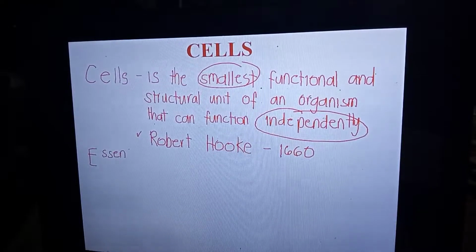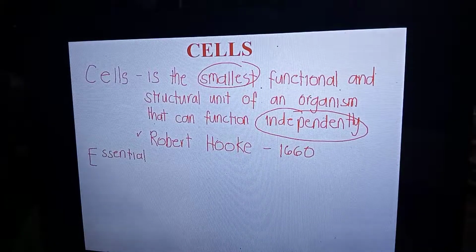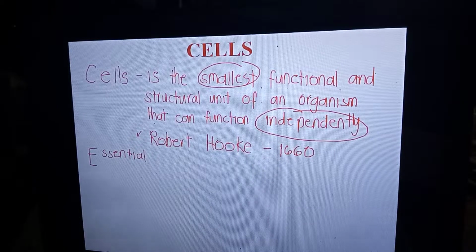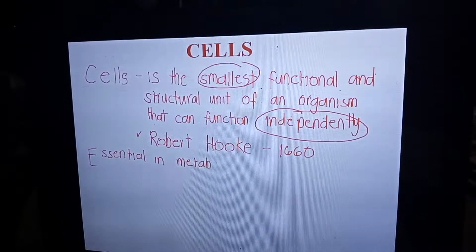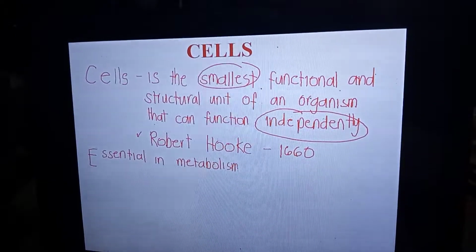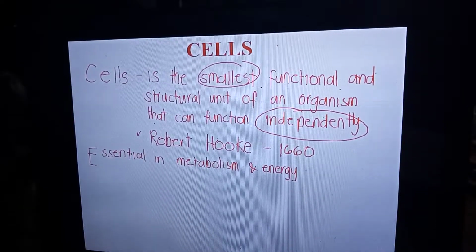Characteristics of cells include: cells are essential in metabolism and energy release.